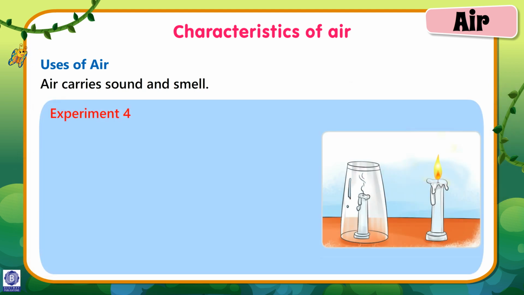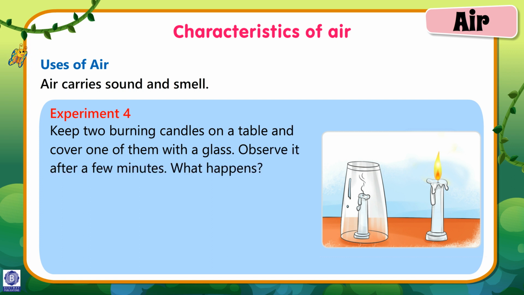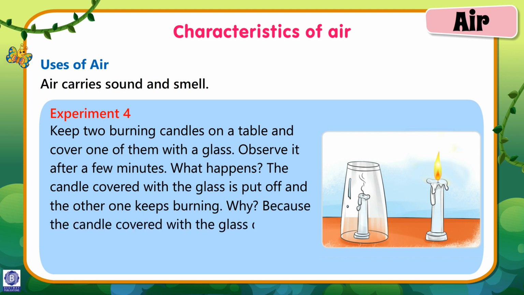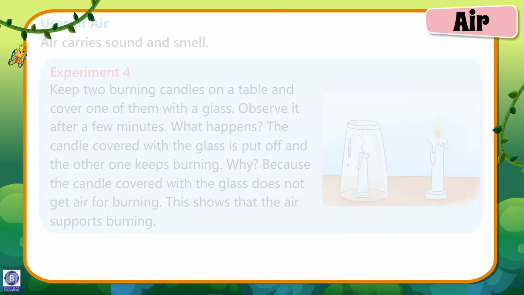Experiment 4. Keep 2 burning candles on a table and cover one of them with a glass. Observe it after a few minutes. What happens? The candle covered with the glass is put off and the other one keeps burning. Why? Because the candle covered with the glass does not get air for burning. This shows that air supports burning.